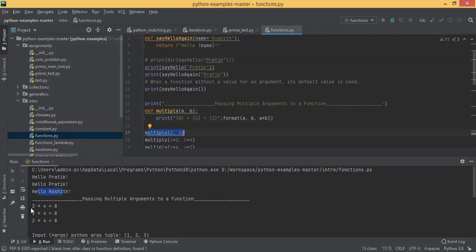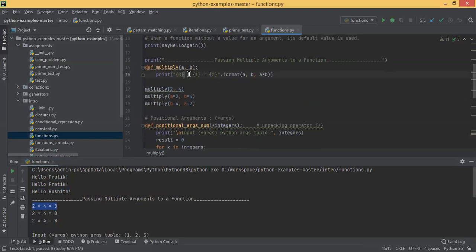It's printing 2 times 4 is equal to 8 in the console, because that's what you have printed in line number 15. In line number 15, you have mentioned first parameter times second parameter is equal to a times b. Okay, just formatting strings and printing them. That's the thing I'm showing you.